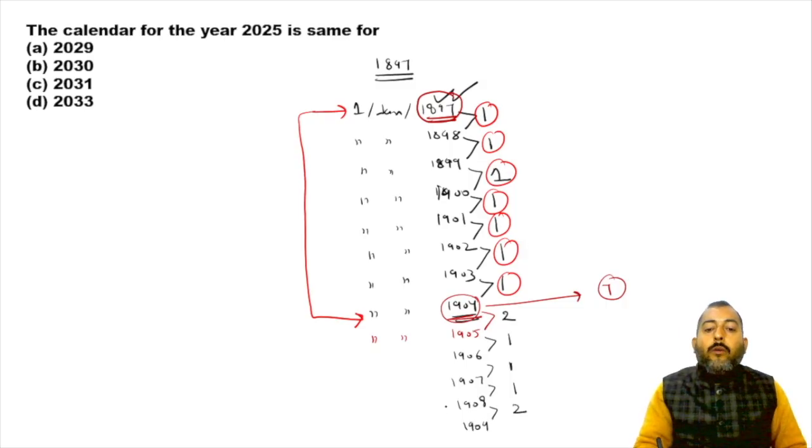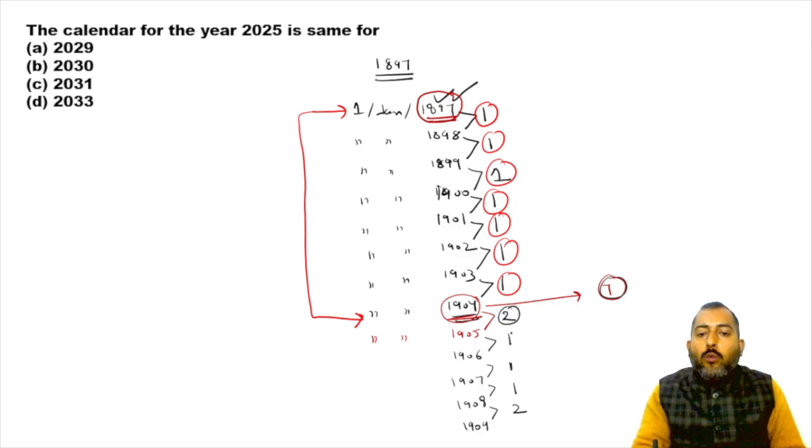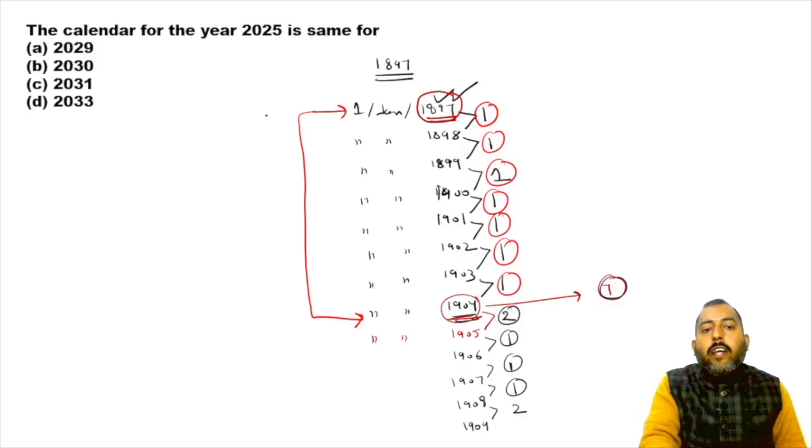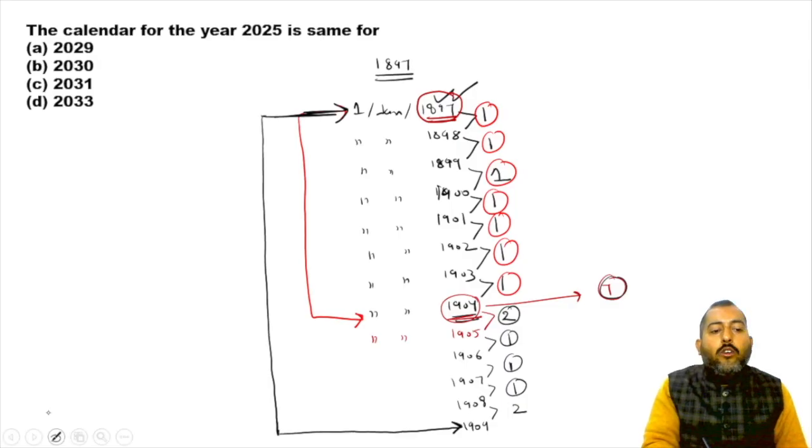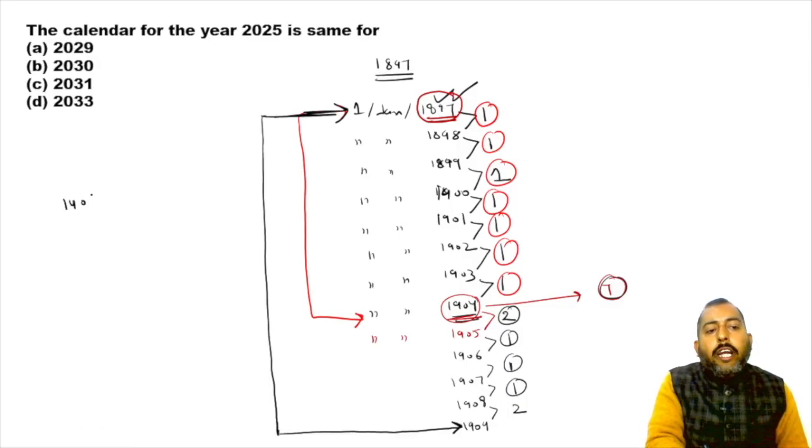So till 1904, 7 odd days, so 2 plus 1 is 3, 4, 5 and 2. So you can see now, if you check from 1897 till 1909, you will get 14 odd days, which is equal to 0 odd days.